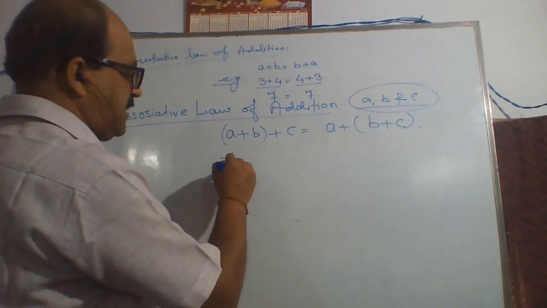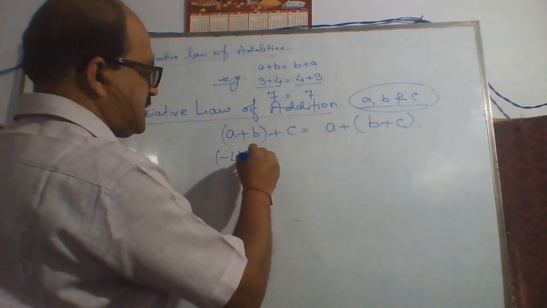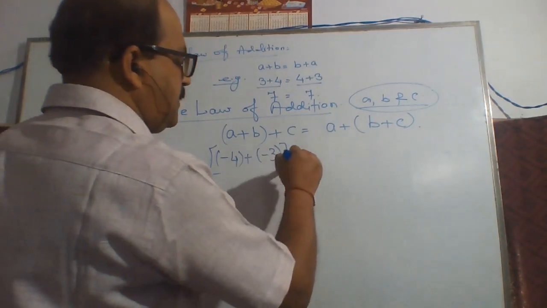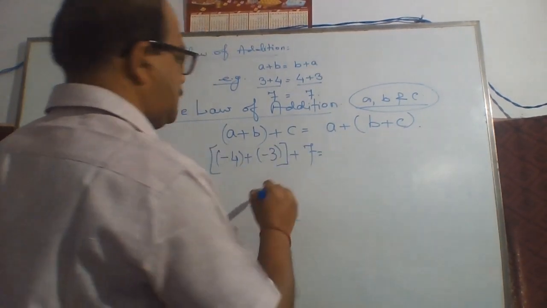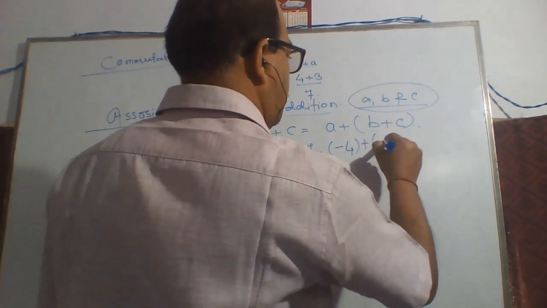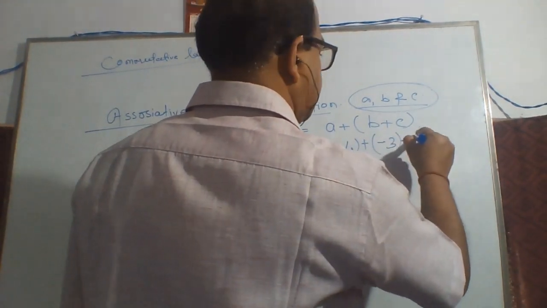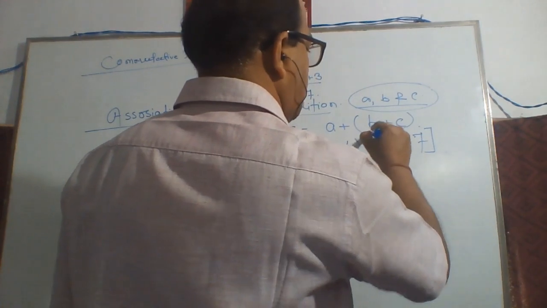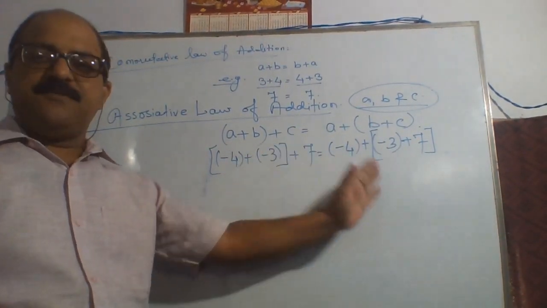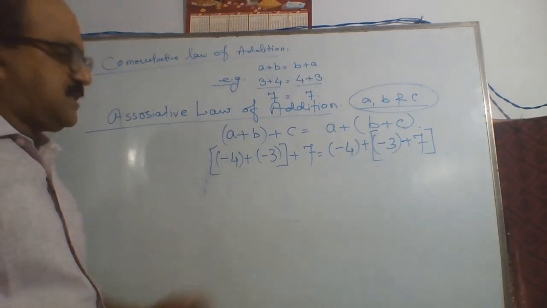Here minus 4 plus minus 3, plus 7, is equal to minus 4 plus minus 3 plus 7. If we solve these, we get the same value on both sides.